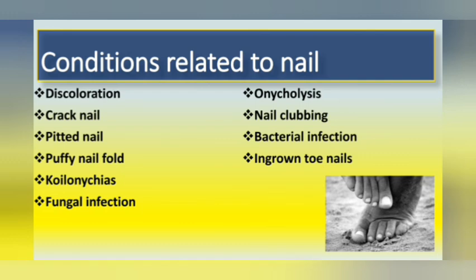The area is numbed by local anesthesia or general anesthesia. Then the operating part is made sterile. A tourniquet is applied to minimize the blood flow and the infected part is removed. After the procedure, dressing is done. Antibiotics may be prescribed. Always wear comfortable shoes and socks.